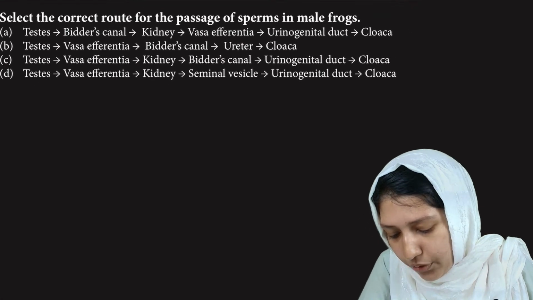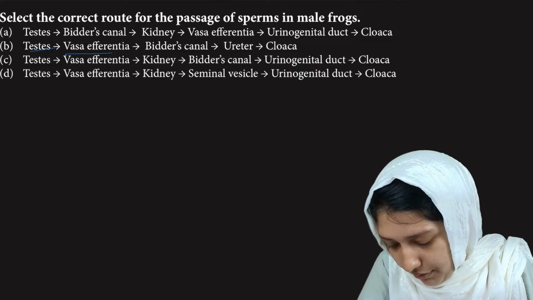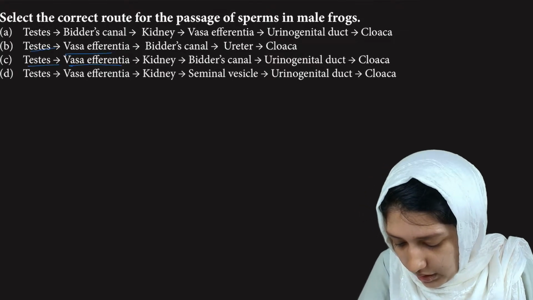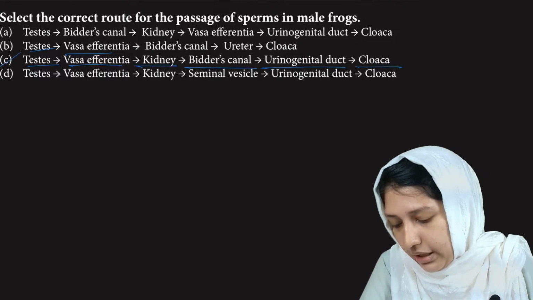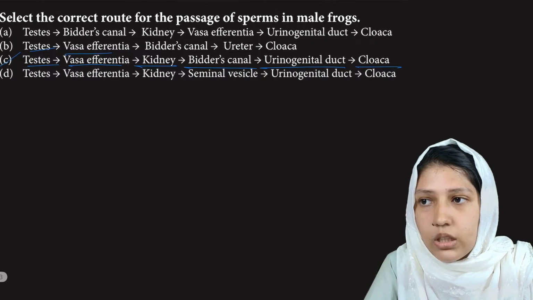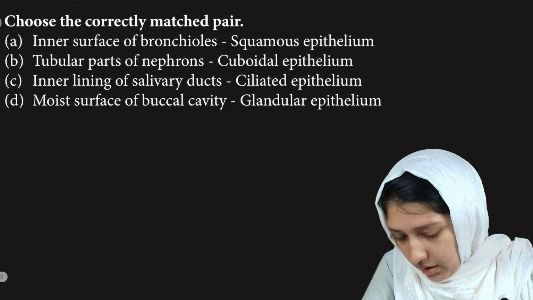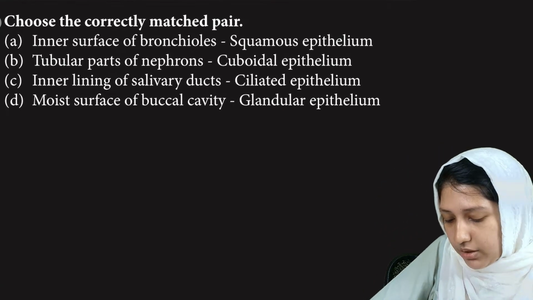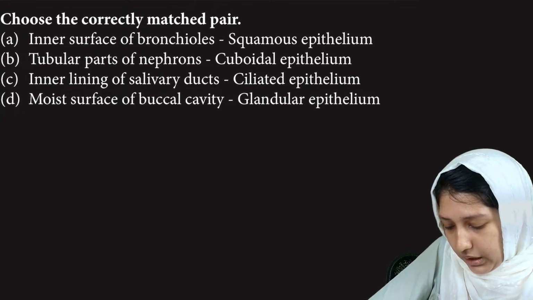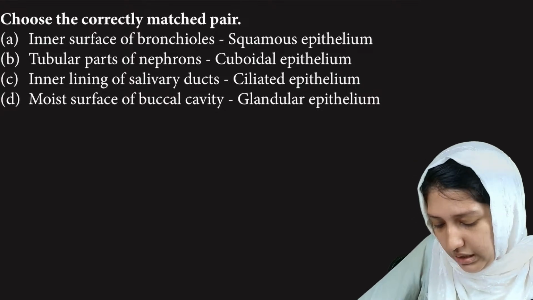Select the correct route for the passage. This we have studied. It is testis, then vasa efferentia, kidney, Bidder's canal, urogenital duct, and cloaca. So again option C is the right answer. Clear? Going into the next question. Correctly matched pair: inner surface of bronchioles, squamous epithelium; tubular parts of nephrons, cuboidal epithelium; and inner lining of salivary duct, ciliated. Salivary duct is not ciliated epithelium.